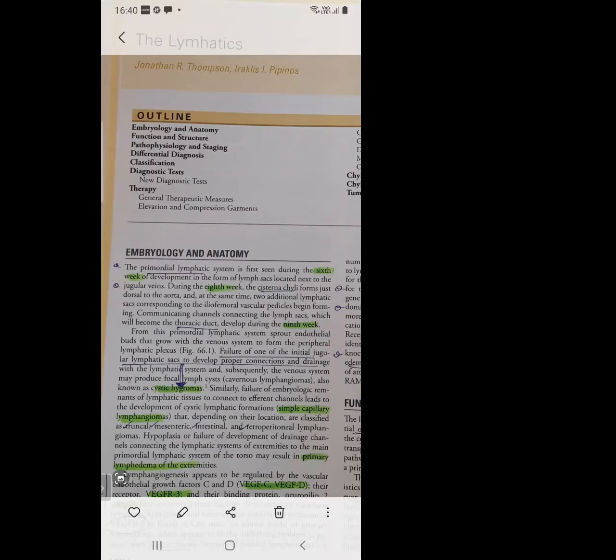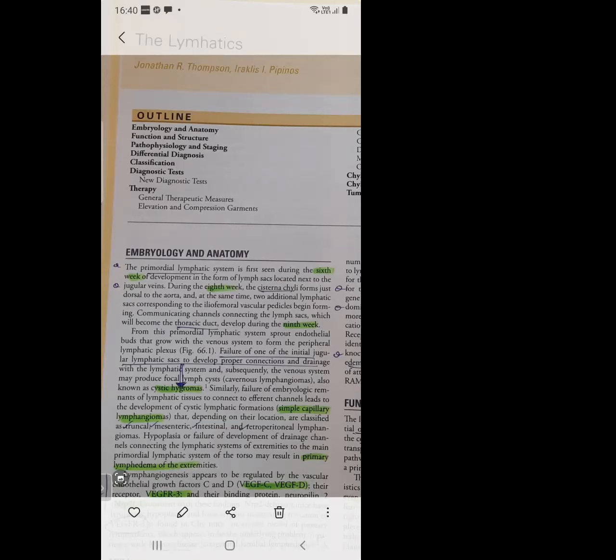How does simple capillary lymphangioma form? Failure of an embryonic remnant of the lymphatic tissues to connect to efferent channels leads to the development of cystic lymphatic formations. That is a simple capillary lymphangioma. Lymphangiomas are further classified into truncal, mesenteric, intestinal, and retroperitoneal lymphangiomas.